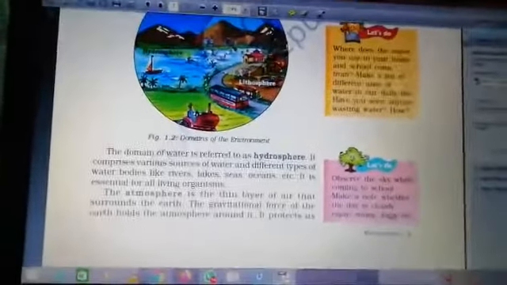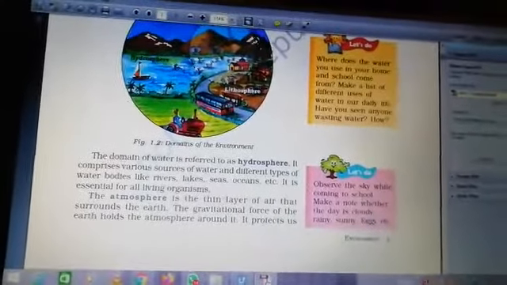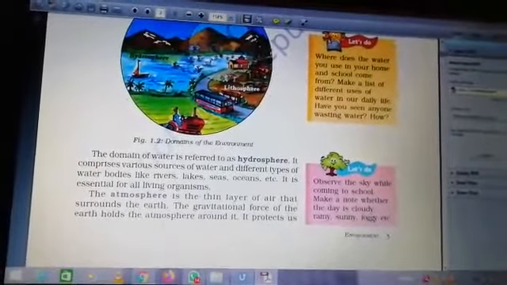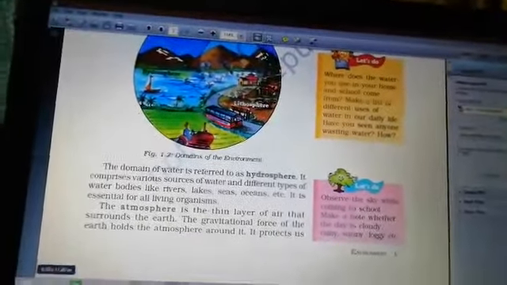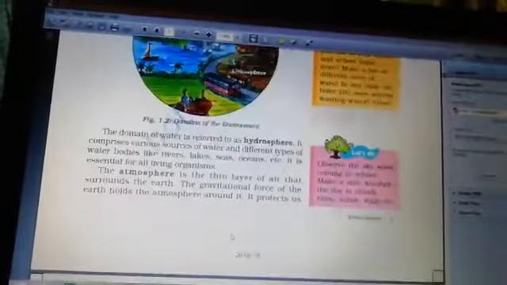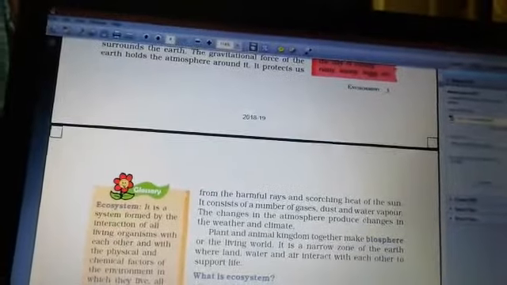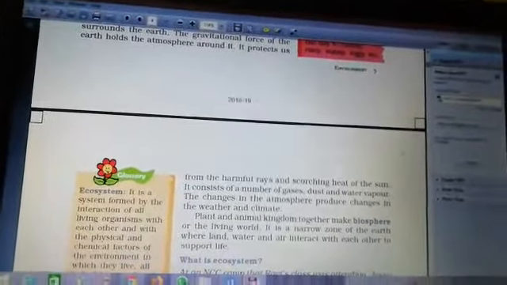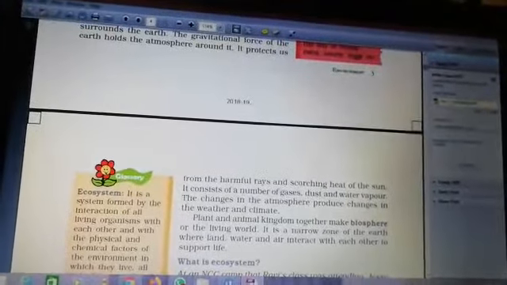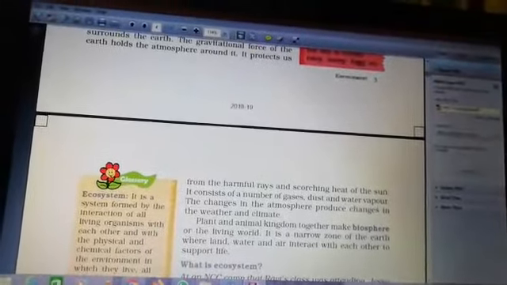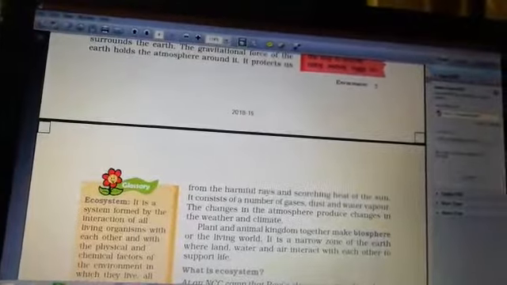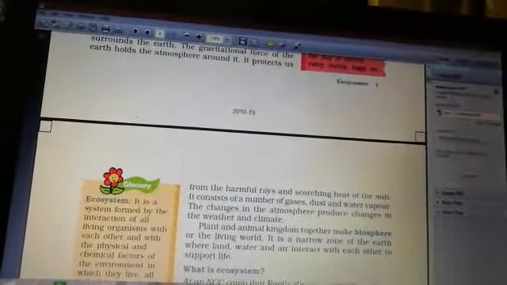What is atmosphere? The atmosphere is the thin layer of air that surrounds the earth. The gravitational force of the earth holds the atmosphere around it. It protects us from the harmful rays and scorching heat of the sun. It consists of a number of gases, dust, and water vapor. The changes in the atmosphere produce changes in the weather and climate.